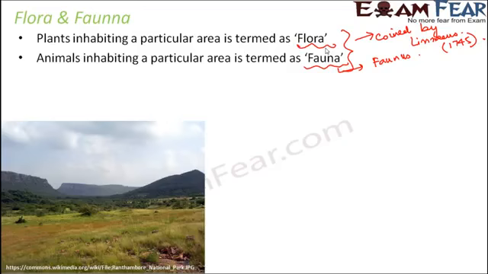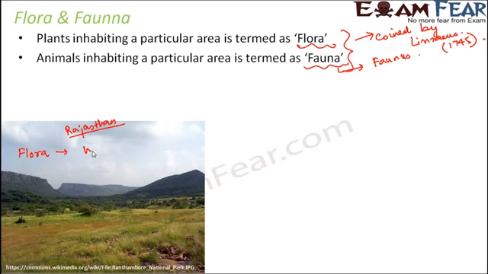So let us take some examples. Every region, that is every protected area, whether it is a national park or a wildlife sanctuary, will have its own specific flora and fauna, because these national parks are located in different areas and different areas have different climatic conditions. So the types of animals or plants which survive there are also different. So for instance, let us take the example of Ranthambore National Park, which is in Rajasthan. If you talk about the flora and fauna of Ranthambore National Park, talking about the flora, that is the plants which we see here.